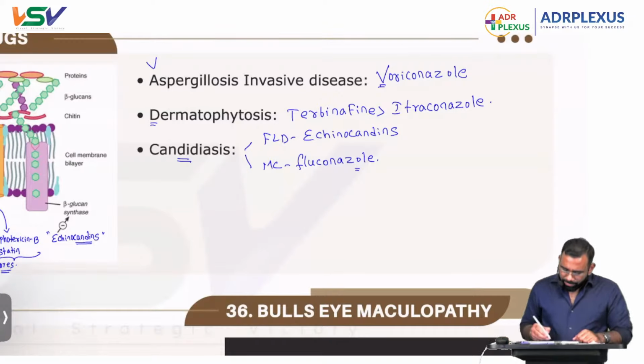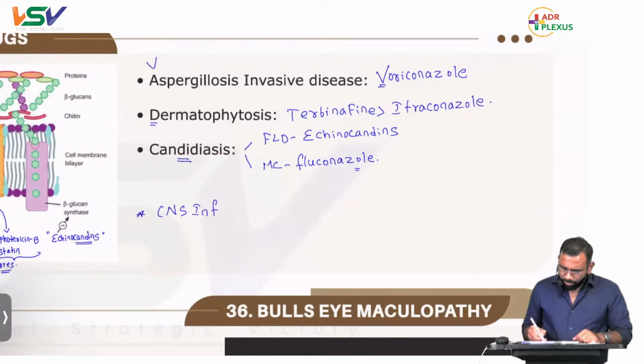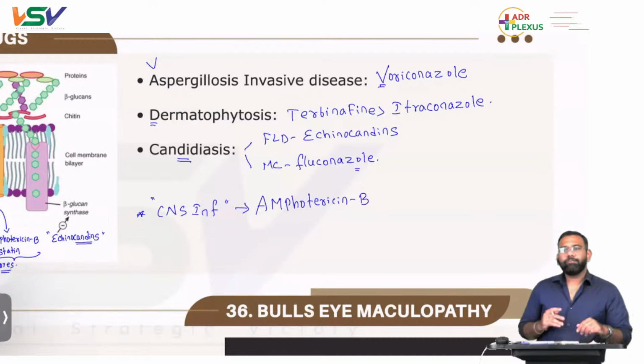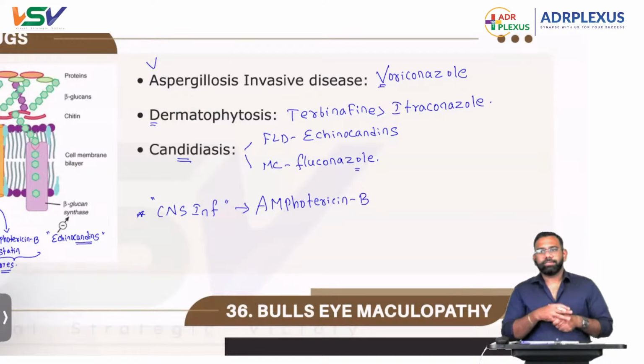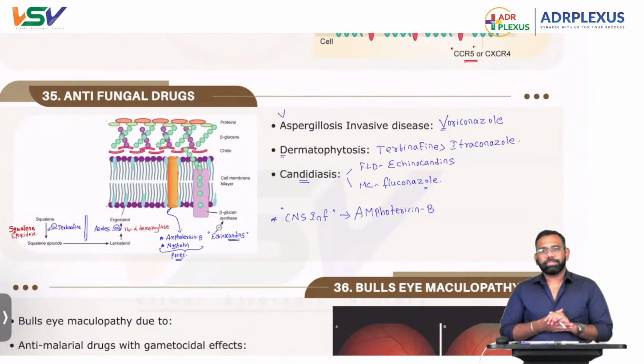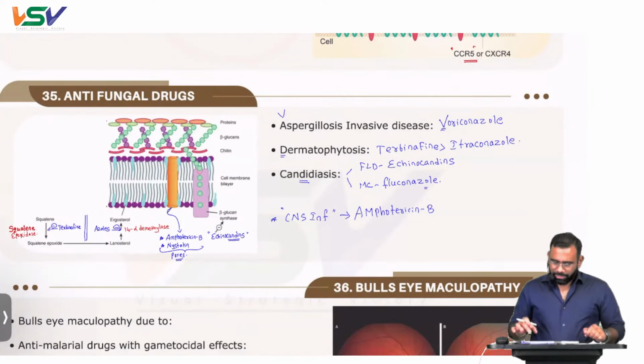Remember one thing: if you are given any CNS infection due to fungus in your question, give amphotericin B. Amphotericin B will be there. That's all about these antifungal drugs.